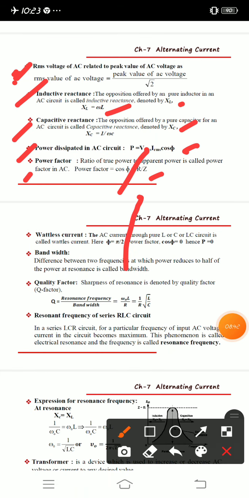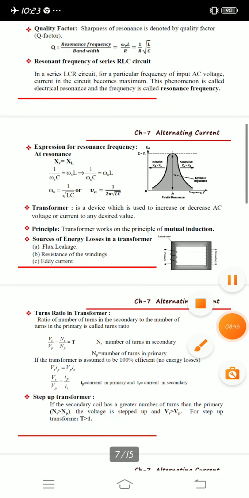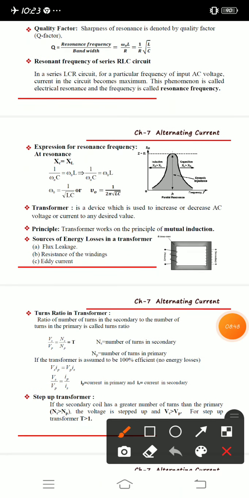So we have studied quality factor, isn't it? We have done the derivation also, and we have a bit of theory on quality factor. Sharpness of resonance is denoted by the quality factor. What is sharpness of resonance? Whenever we get a graph like this, we get a sharp peak.